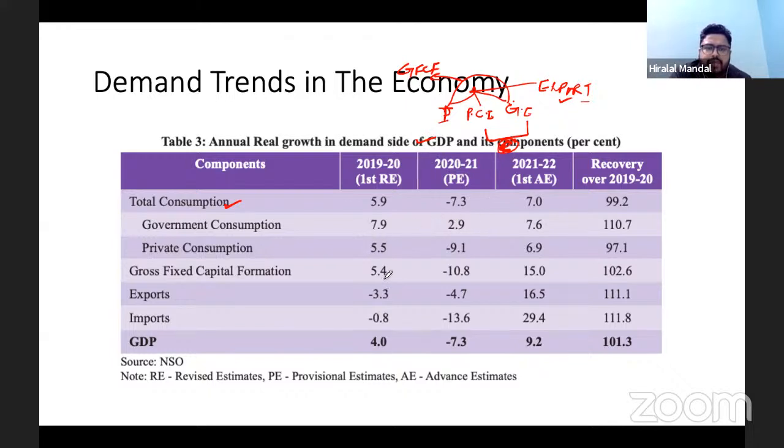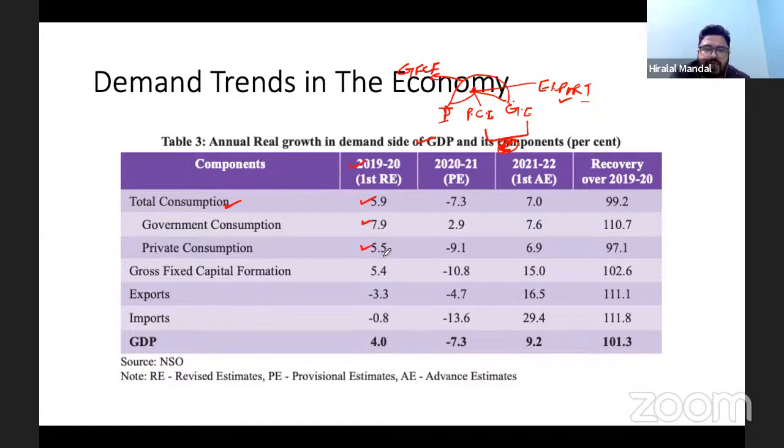So if you look at the GDP growing, initially it is the total consumption which was growing in the year 2019-20. The pace of total consumption was 5.9%. The maximum contribution was from the government expenditure, or government's consumption expenditure, meaning the revenue expenditure of the government, and the private consumption was contributing 5.5% in GDP.